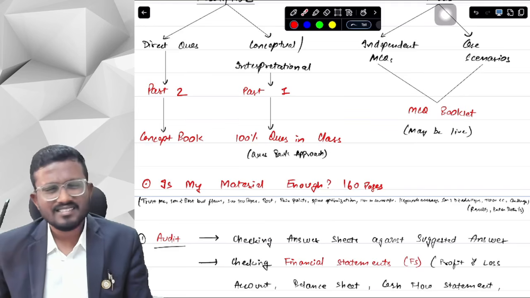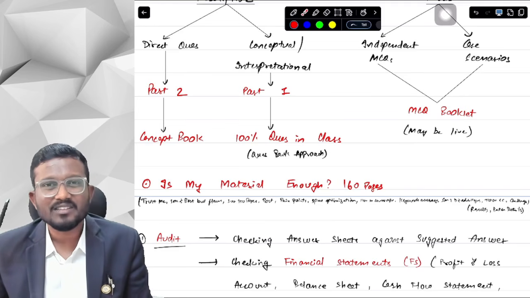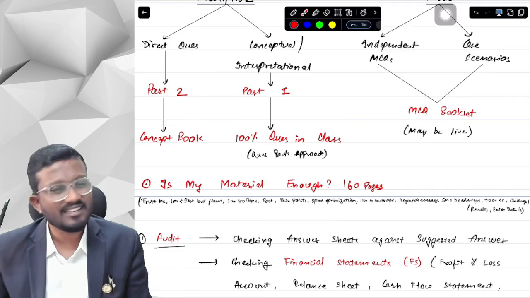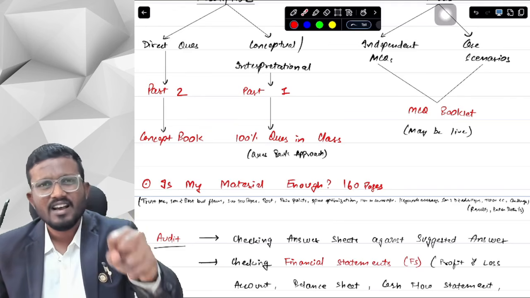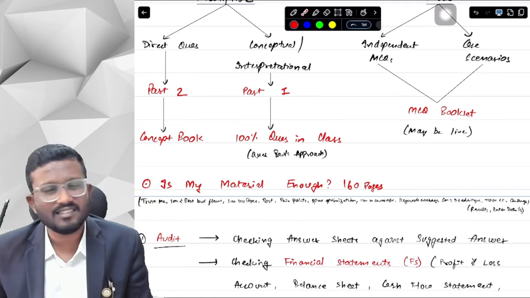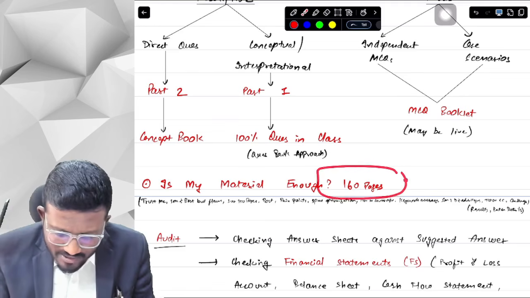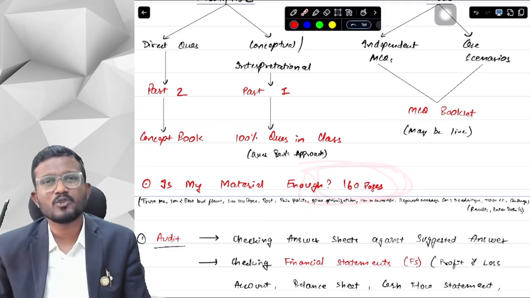I know you might think, sir, this is a joke. You are joking, sir, because I have seen all the materials of CA Final Audit. Other faculties have covered it in around 300 to 350 pages on average. That's not the case here. How can you cover the 100% relevant portion of CA Final Audit in 160 pages?